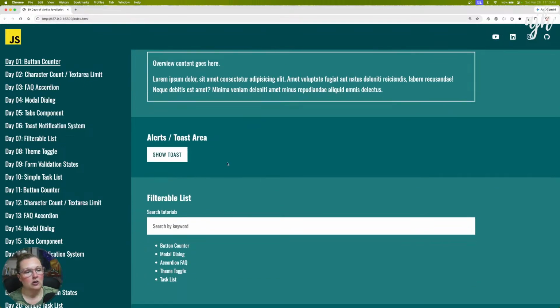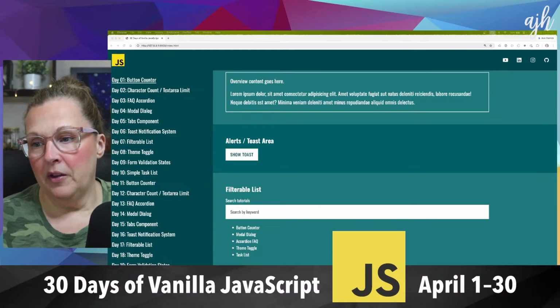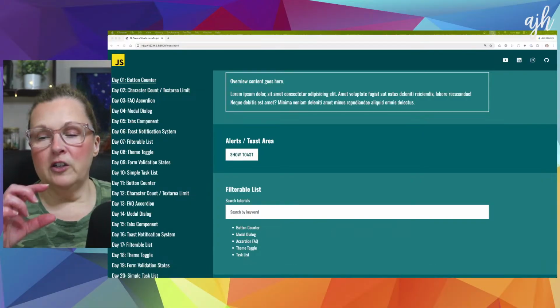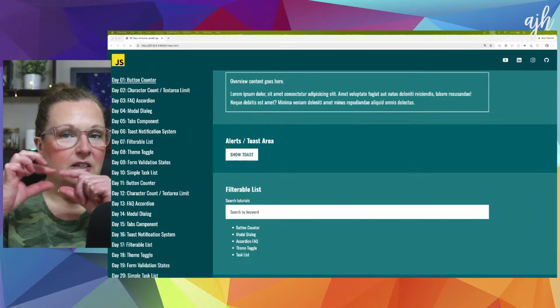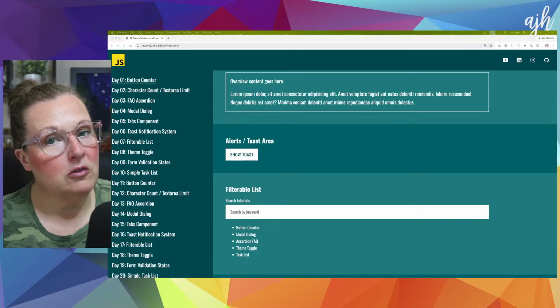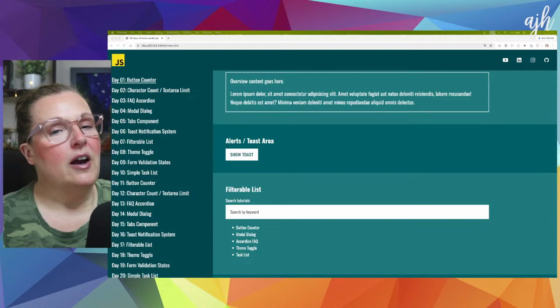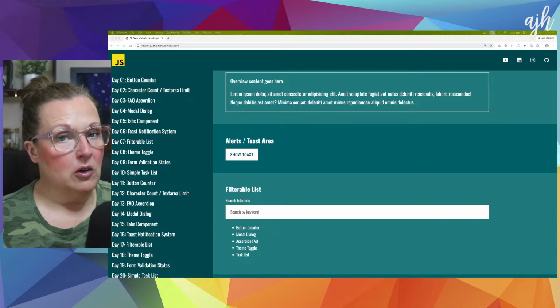Yeah, so alerts toast area. I didn't know what a toast was. And it turns out a toast is like a little, I'm the last person to find this out. It's where there's a little box that kind of shows up in the corner and then disappears. So what is that? Is that also a modal dialogue? Would that be a dialogue element, but would we use the show method and not show modal?